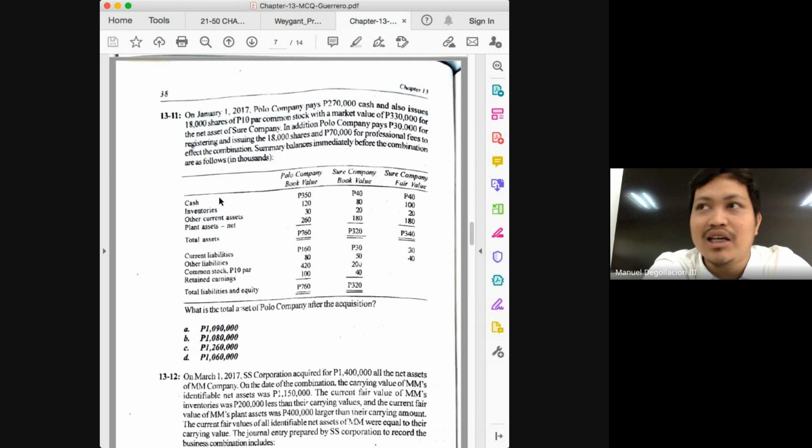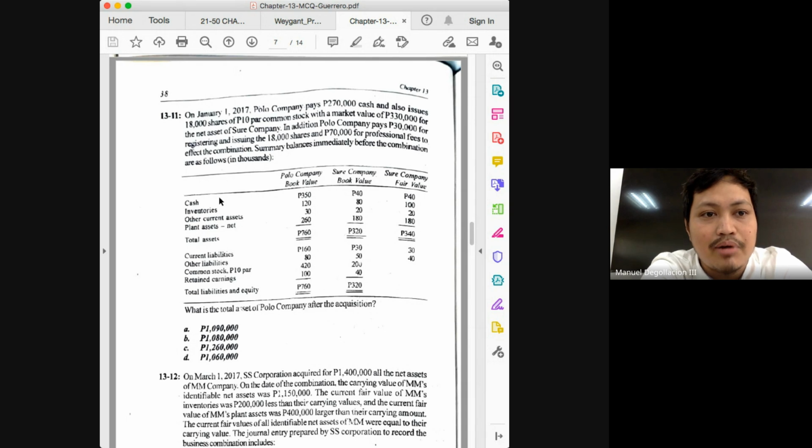So my advice would be to always check for the resulting goodwill or gain. And what are the two things you need to solve for goodwill or gain, class? Consideration and the fair value of the net assets. Okay? But again, just a reminder, we're doing all this because the problem asks for the total assets. So the first thing I want to do is to determine whether the combination resulted in a goodwill or gain. And the two things you need are the consideration and the fair value of the net assets. Let's start with the consideration because normally it would be given, but sometimes not directly.